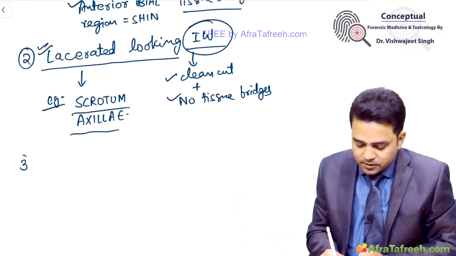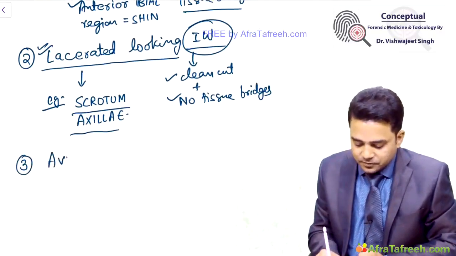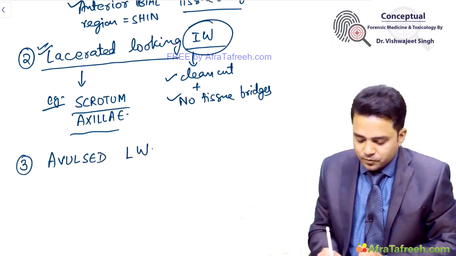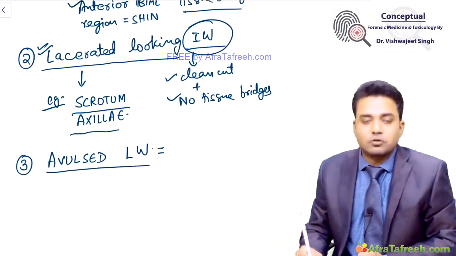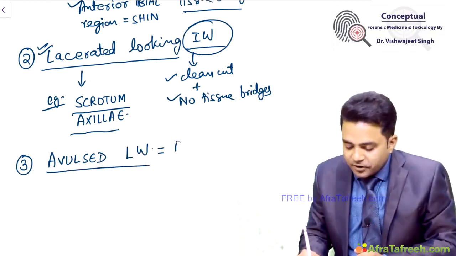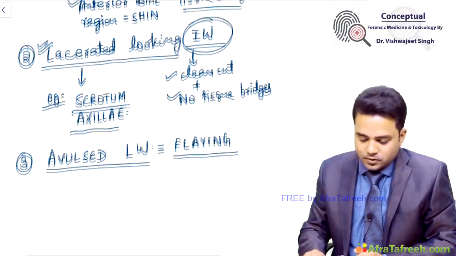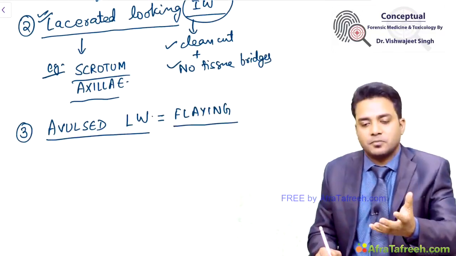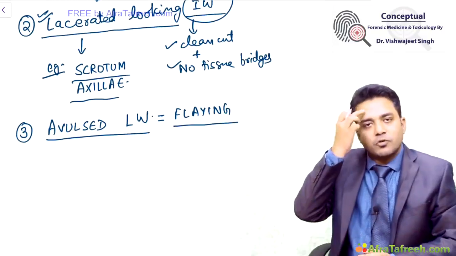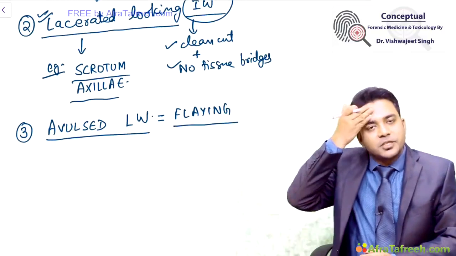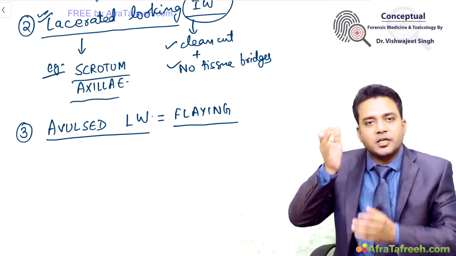Then there is a term called avulsion or avulsed lacerated wound. Avulsion is also called flaying of the wound. Any wound with a skin flap. Suppose there is a lacerated wound over this part of the forehead and a flap has been created due to the impact by a moving vehicle.